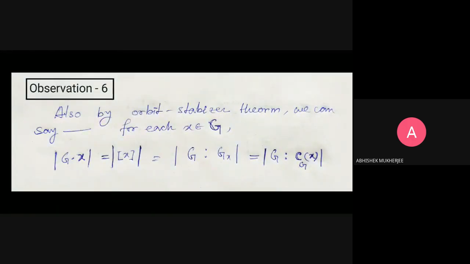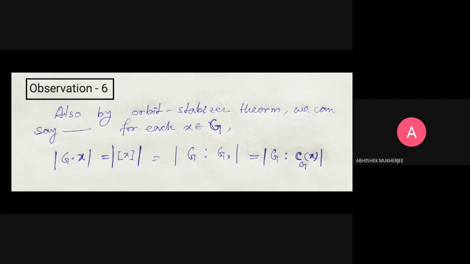Also, by the orbit-stabilizer theorem, we can say that for each x belonging to capital G, the order of the orbit, here the order of the conjugacy class, is equal to the order of G indexed by G suffix x. This is the actual formulation of the orbit-stabilizer theorem. And since here G_x is the centralizer of x, we denote it by C_G(x). So the order of the conjugacy class becomes the index of C_G(x) in G.